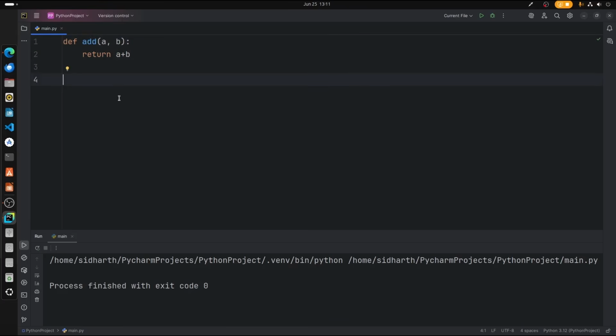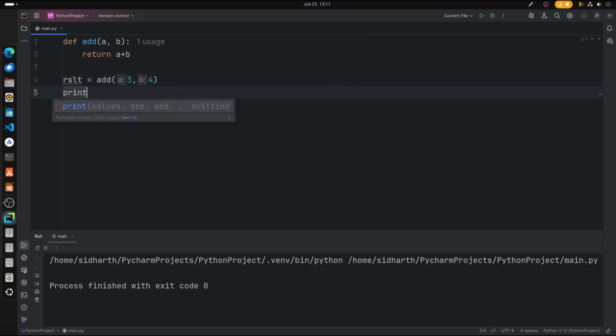So let me show you. What I'm going to do is type a result variable. So result is equal to add, and I'm going to add 3 comma 4, and I'm going to print the result. There you go.